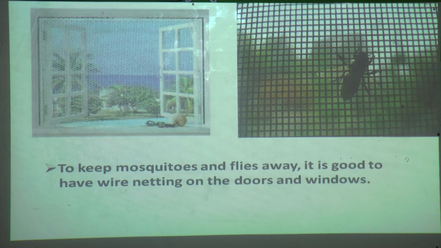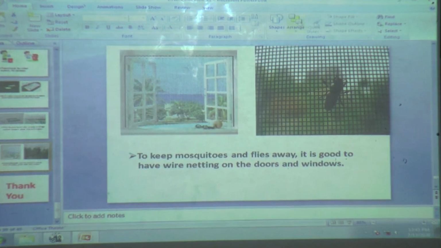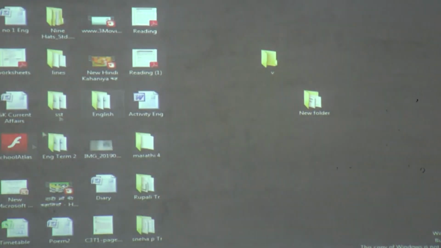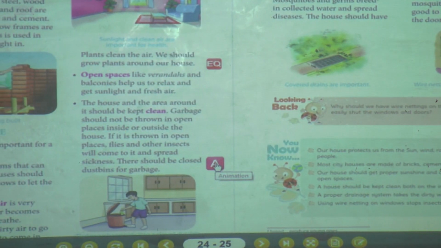So the lesson is very short. Here we have completed today's chapter number 4, our houses. Now we will see the exercise. Open your canopy. Let me show you one animation.